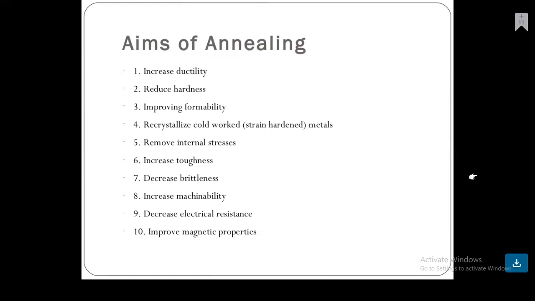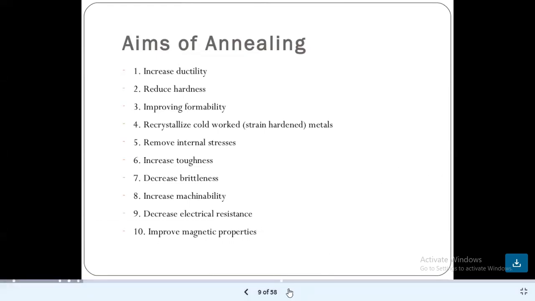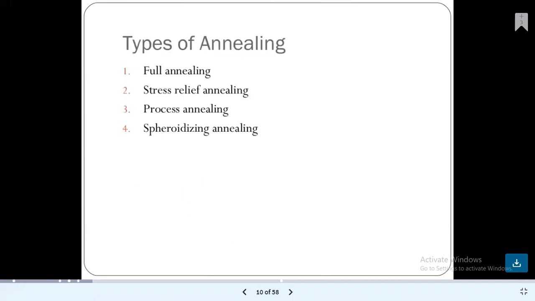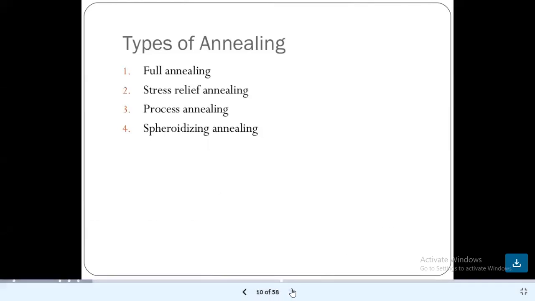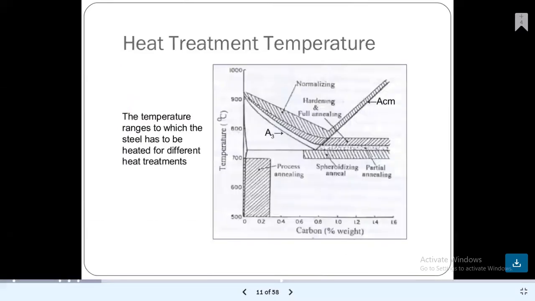It increases the machinability, decreases the electrical resistance, and improves the magnetic properties. These are the aims of the annealing process. There are different types of annealing processes: full annealing, stress relief annealing, process annealing, and spheroidizing annealing. These are the different types.